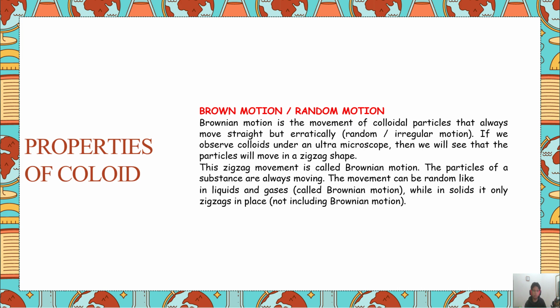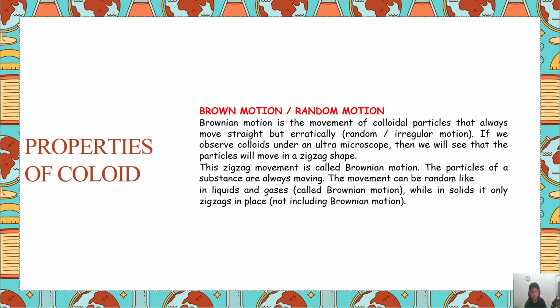The next is Brownian motion or random motion. Brownian motion is a movement of colloidal particles that always move straight but erratically, random or irregular motion. If we observe colloid under an ultramicroscope, then we will see that the particles will move in a zigzag shape. The zigzag movement is called Brownian motion.